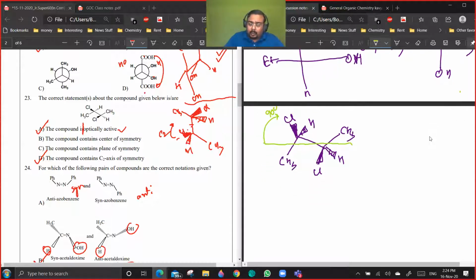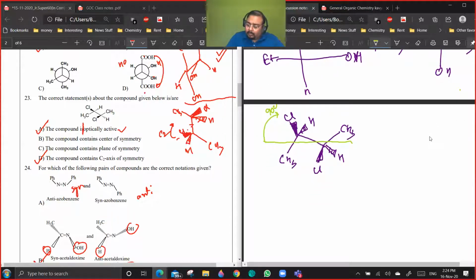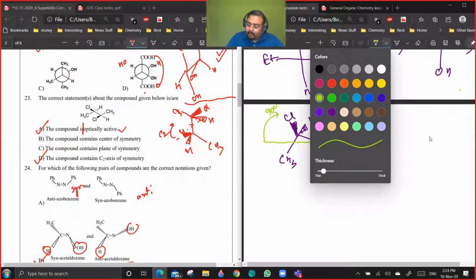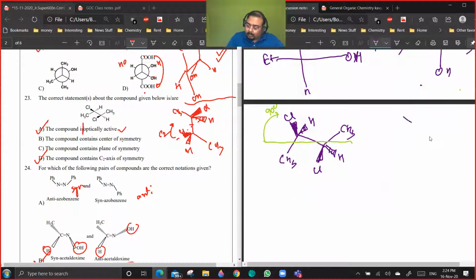Okay. So if you rotate it by 90 degrees, your vertical line becomes something like this. So now you will be having it like this. Your CH3 is this. Other CH3 is like this. Now you see these two which are up will go towards the right, down will go towards the left. Yes or no? So these are the groups.